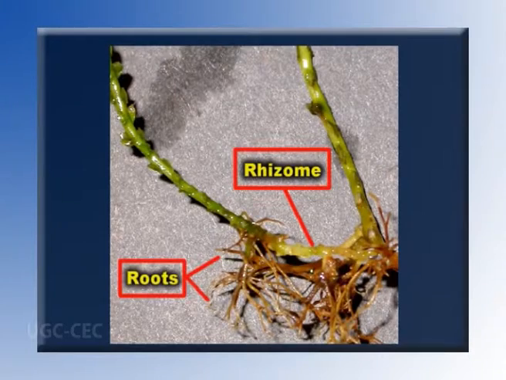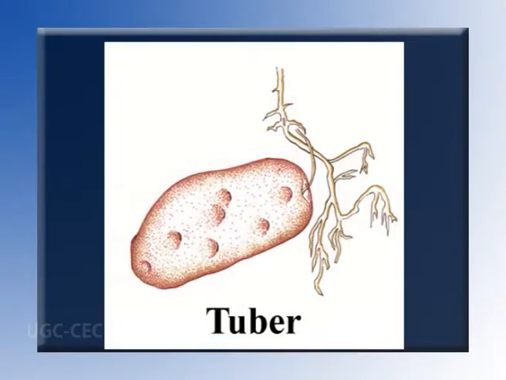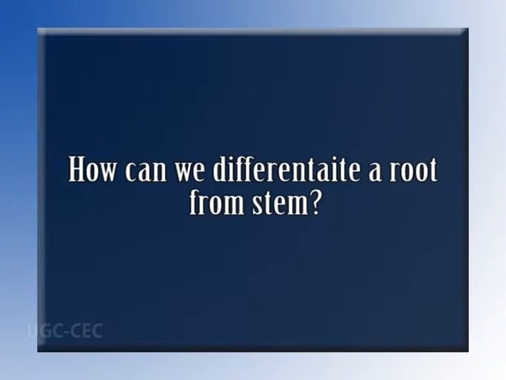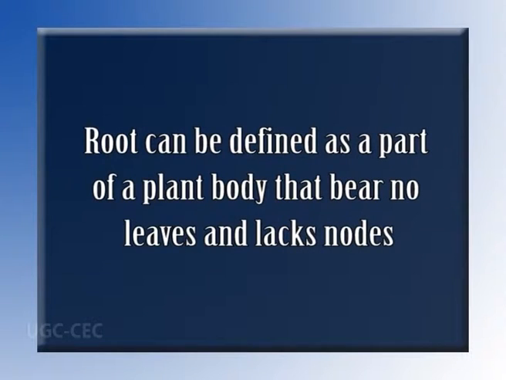A stem can also be underground, for example, rhizome, tuber, etc. Here a question arises in our mind: how we can differentiate a root from stem? The answer is simple: roots do not bear leaves and are not differentiated into nodes and internodes as stem. Therefore, a root can be defined as a part of a plant body that bears no leaves and lacks nodes.